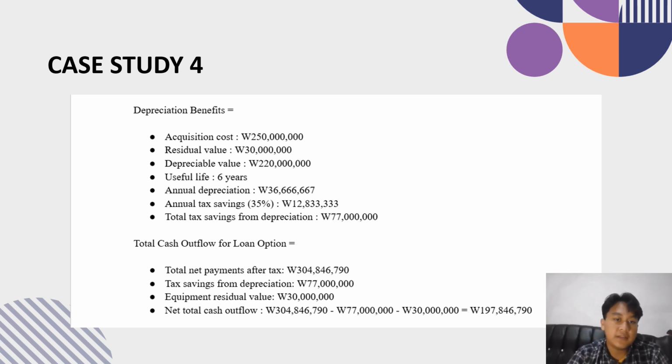However, I also factor in two significant benefits. The first is depreciation tax shield worth 77 million won over 6 years, and second is equipment residual value of 30 million won at the end of year 6. Taking this into account, the net cash outflow for the loan option is 197,846,790 won.